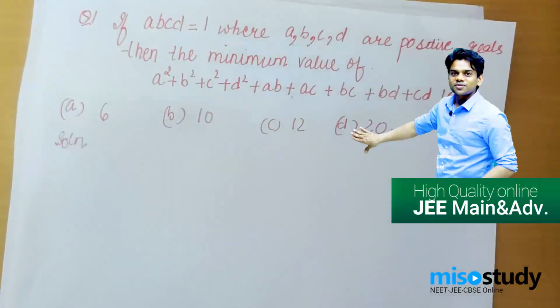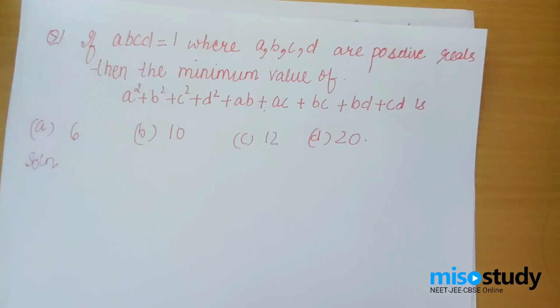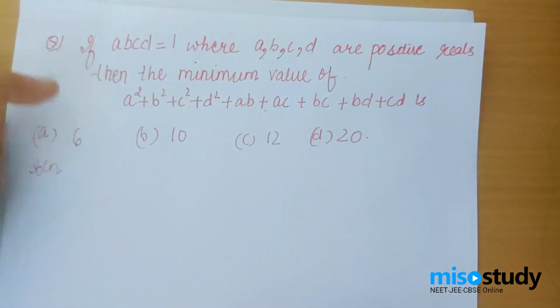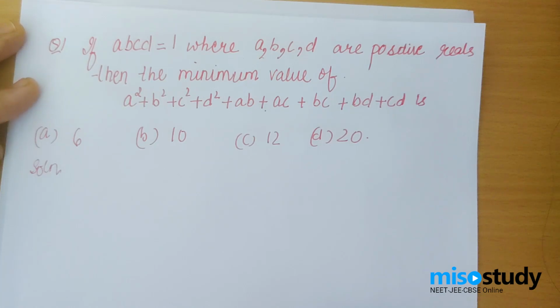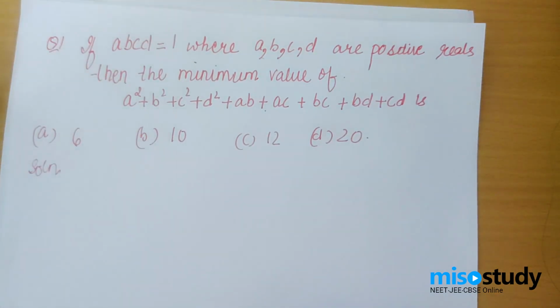Talking about the questions, the first question is an extremely easy question. If ABCD is equal to 1, where A, B, C, D are positive reals, then find the minimum value of A square plus this expression. Now when you look at this expression, generally what students do is try to make it A plus B plus C plus D whole square, which is a completely wrong thing to do. Take 10 seconds and think about this question, and I'll wait for you.